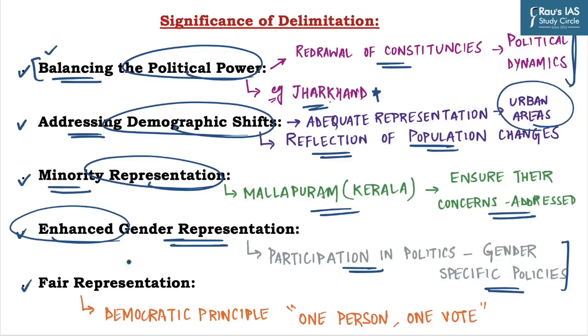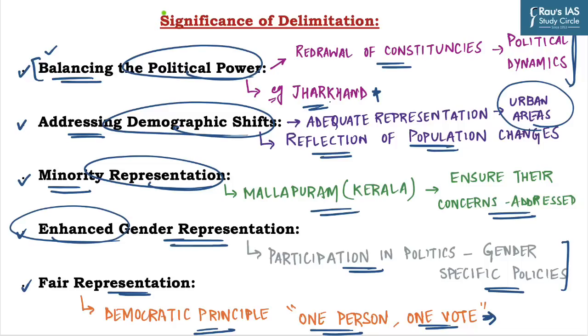And lastly, it ensures fair representation. Delimitation aims to ensure fair representation by readjusting the boundaries of constituencies based on population changes, and it helps in balancing the number of votes per representative, which ensures and upholds the democratic principle of one person, one vote. Hence, it will ensure equality in the political sphere in Indian democracy. Here we have broadly discussed the significance of delimitation.